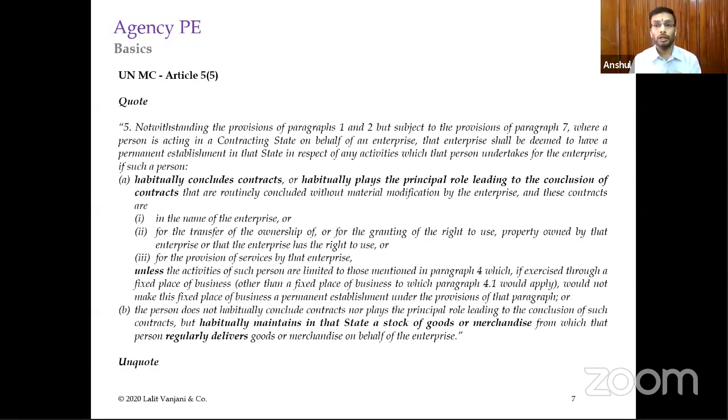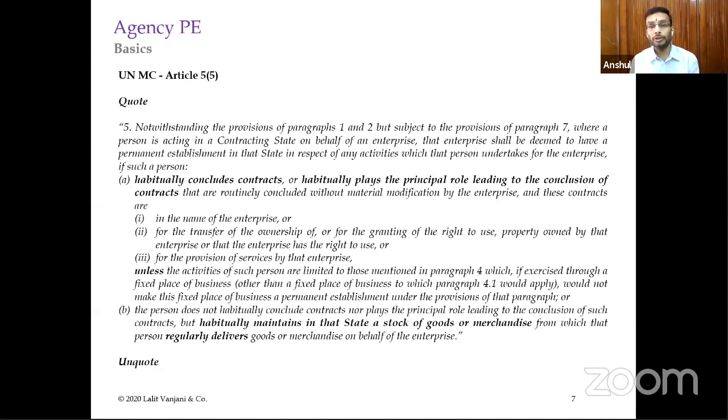So even for the countries where we do not have treaties, in the business connection, the definition was amended a few years back, 5 or 6 years back, wherein the agency PE concept was brought into the Indian Income Tax Act also. In some cases, agency PE is a concept in the definition of permanent establishment in the treaty, but there was no corresponding provision in the Income Tax Act.